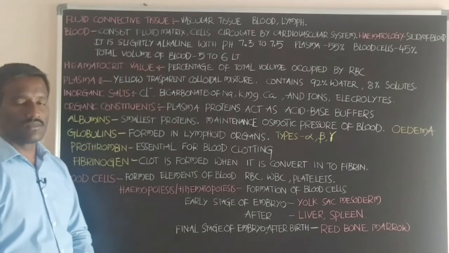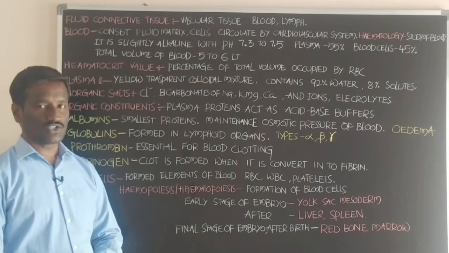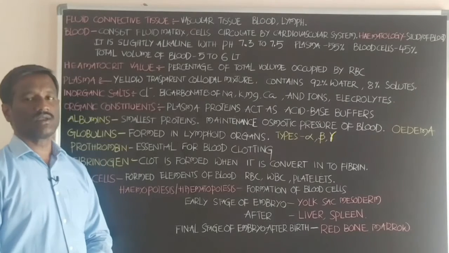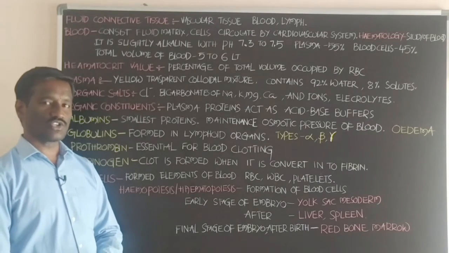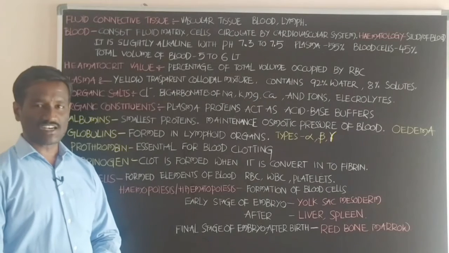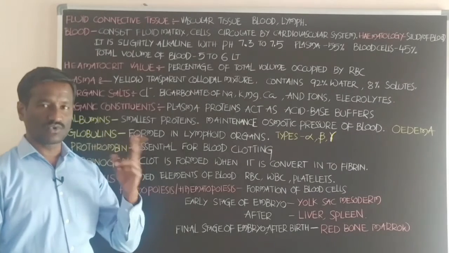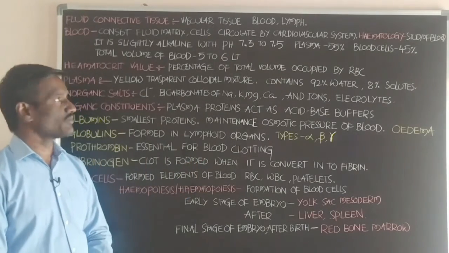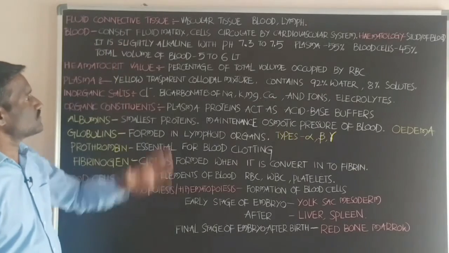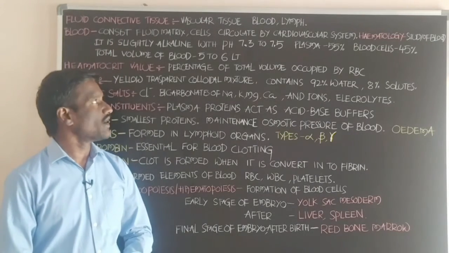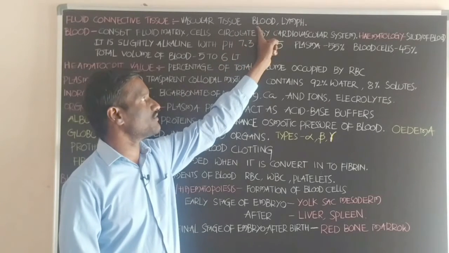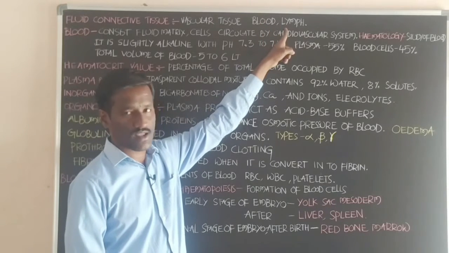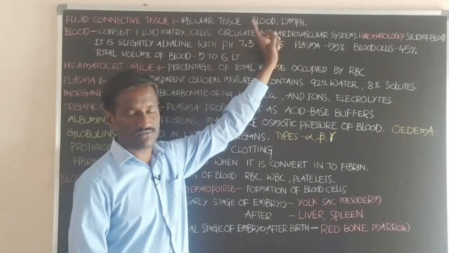Students, now we enter into the fluid connective tissue. It is the last type of connective tissue. First one is connective tissue proper, second one is skeletal tissue. Skeletal tissue is of two types, cartilage and bone. Third one is fluid connective tissue, also called vascular tissue, which is with the blood and the lymph. Fluid connective tissue is of two types: one is the blood, second one is the lymph.